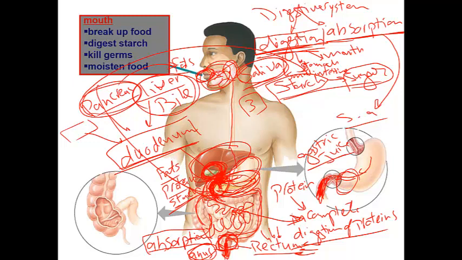Then the food passes through the pharynx at the beginning, then the esophagus. The pharynx is a common cavity between the respiratory system and the digestive system. The esophagus is just a tube which helps the food pass from the mouth to the stomach.